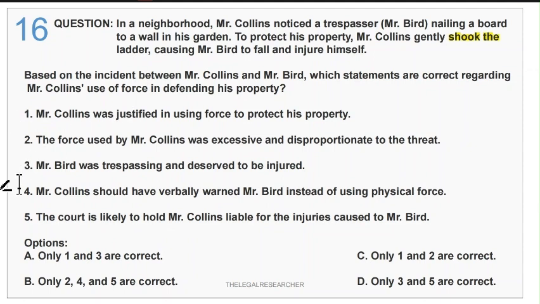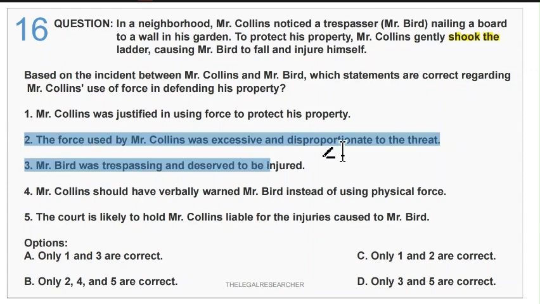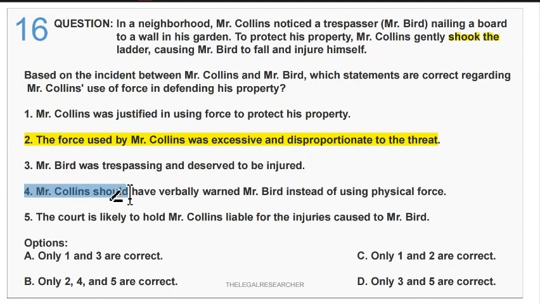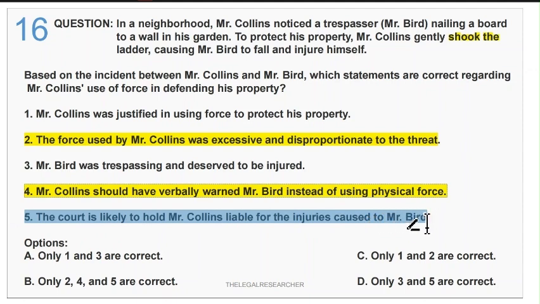The second, the third, sorry, the fourth statement is correct, and no, sorry. The second statement is correct. The force used by Mr. Collins was excessive and disproportionate to the threat. Then the fourth statement is also correct. Mr. Collins should have verbally warned Mr. Bird instead of using physical force. And the last statement, the court is likely to hold Mr. Collins liable for the injuries caused to Mr. Bird. So two, four, and five are correct, and option B has two, four, and five. So this will be the correct option.